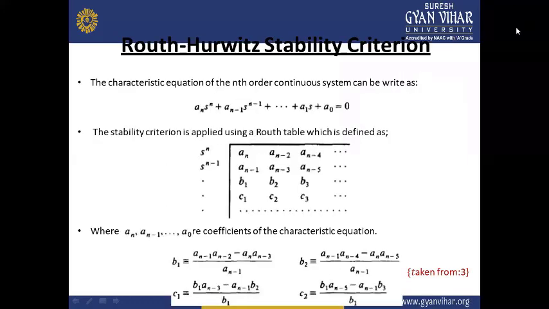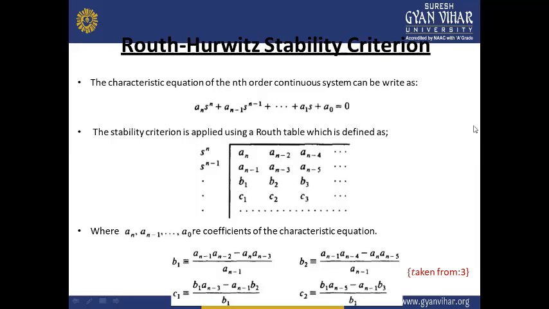Now there is one method called the Routh-Hurwitz stability criteria to identify the system's response, whether the system will behave in a stable region or in the unstable region. So let's discuss this Routh-Hurwitz stability criteria. The characteristic equation of the nth order continuous system can be written as an s to the power n plus an minus 1 s to the power n minus 1 and so on till a1s plus a0 equal to 0.